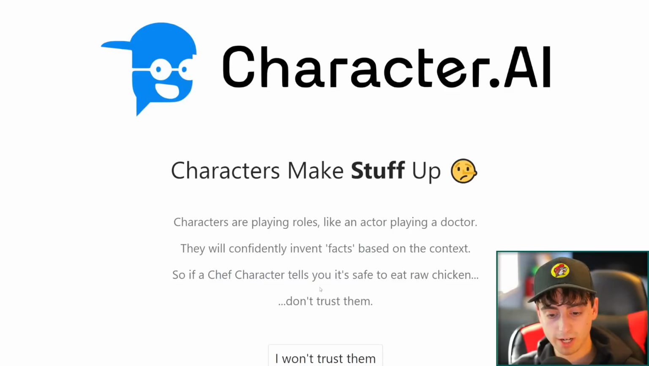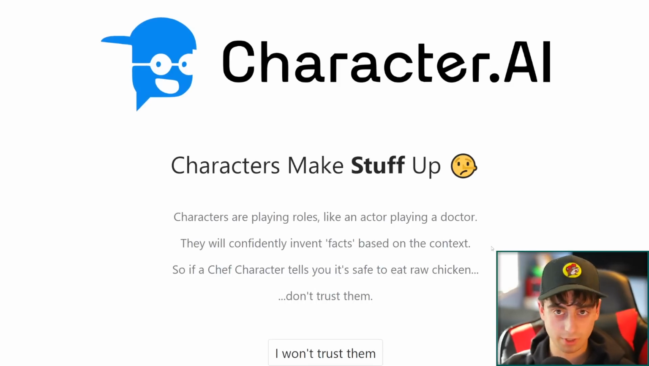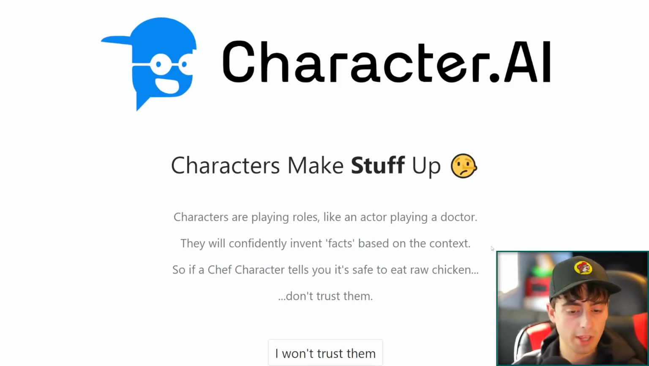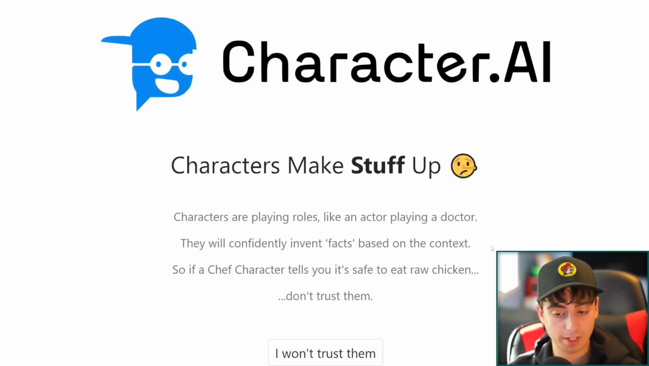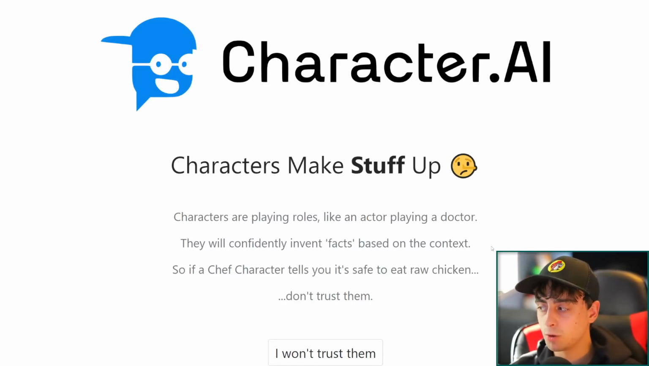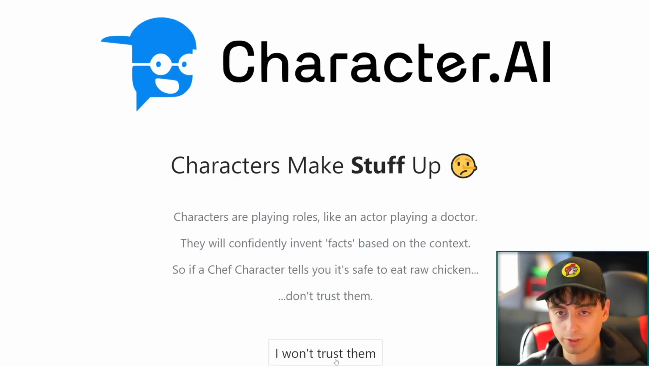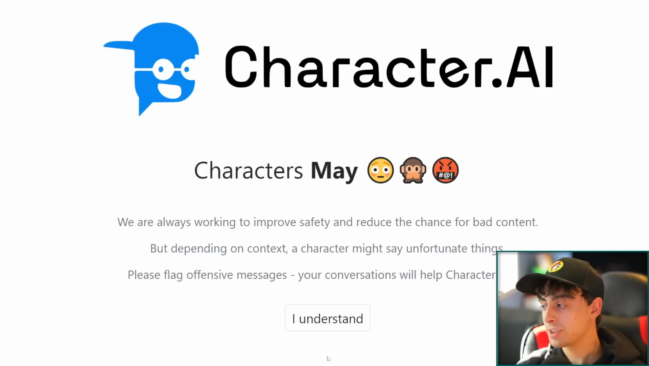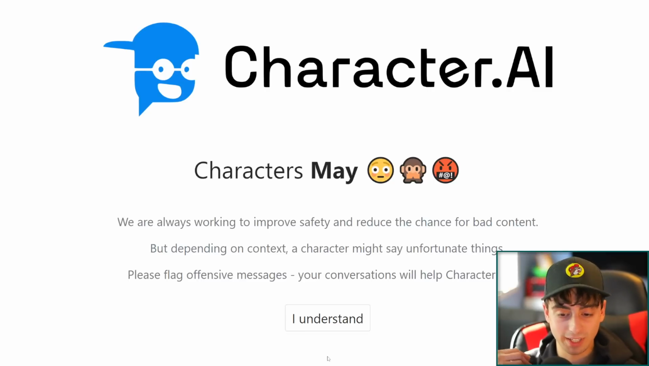Three things to remember, guys. Characters make stuff up. This is important. Characters are playing roles, like an actor playing a doctor. They will confidently invent facts based on the context. So if a chef character tells you it's safe to eat raw chicken, don't trust them. So yeah, the AI might not give you 100% factual information at all times. Characters might say some things that aren't perfectly kosher. I personally think that's quite fun, but you know, they're working to improve and reduce the chances for really bad content to sprout up.